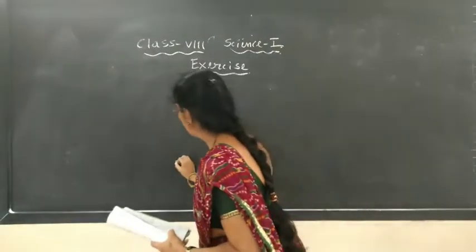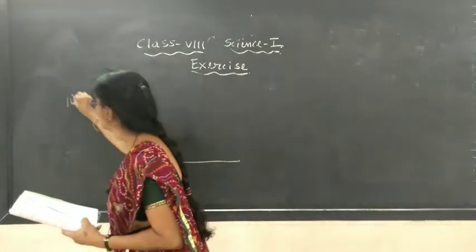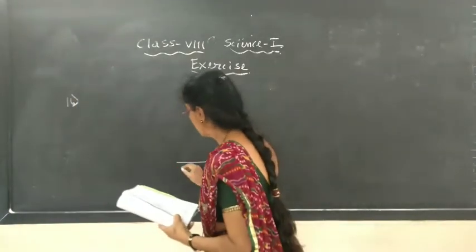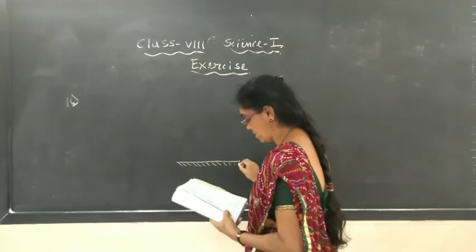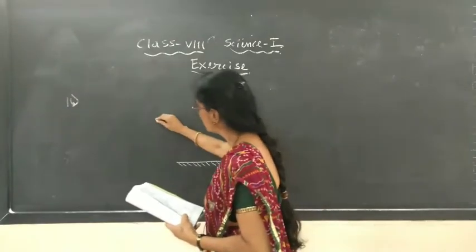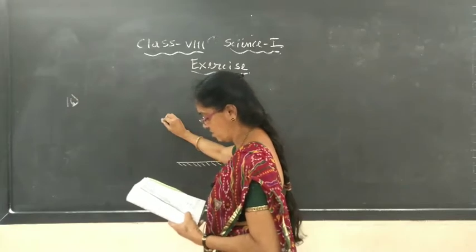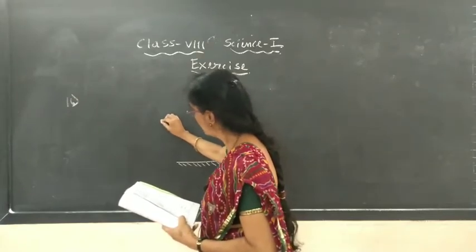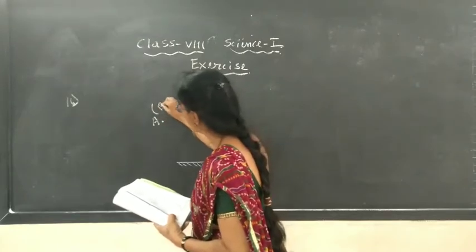There is one mirror. Question number 16. There is a mirror. This is the back side, the non-reflecting surface of the mirror. And Bhoju is just here, the place where Bhoju is standing.